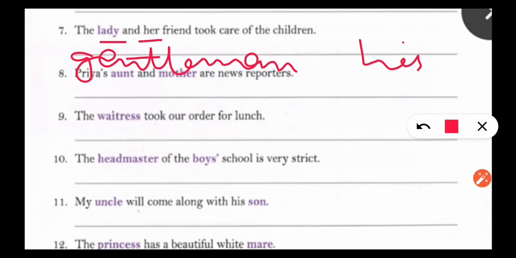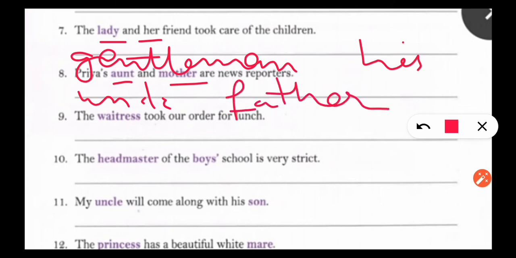Now eighth one, Priya's aunt and mother are news reporters. So in place of aunt and mother we have to change. In place of aunt we will write uncle, Priya's uncle, and in place of mother we will write father. Okay, Priya's uncle and father are news reporters. Next one, the waitress took our order for lunch. So in place of waitress we will write here waiter. Took our order for lunch.